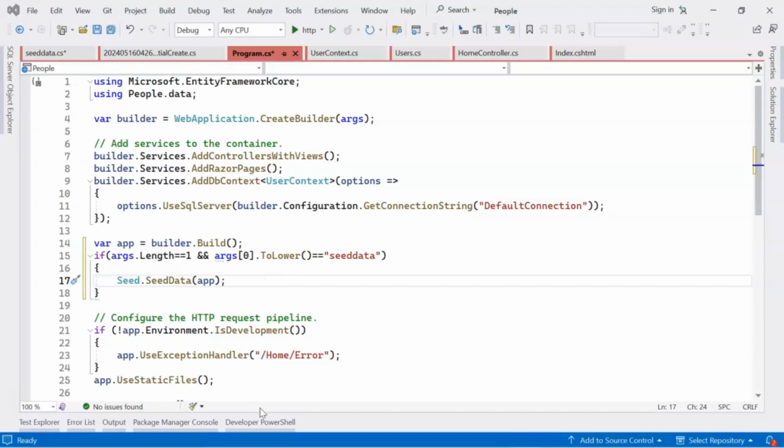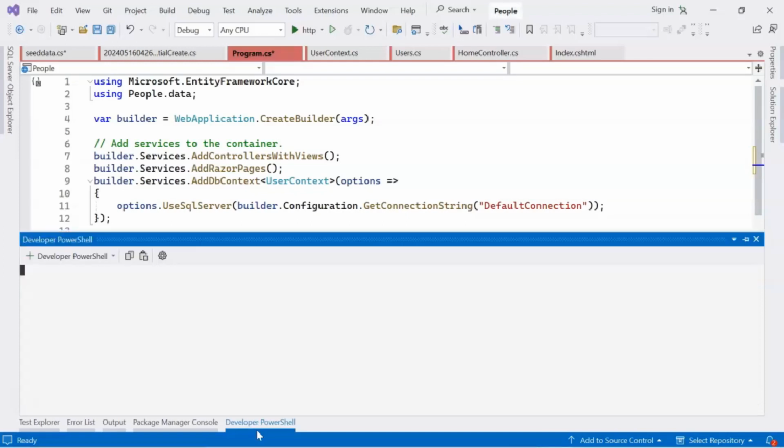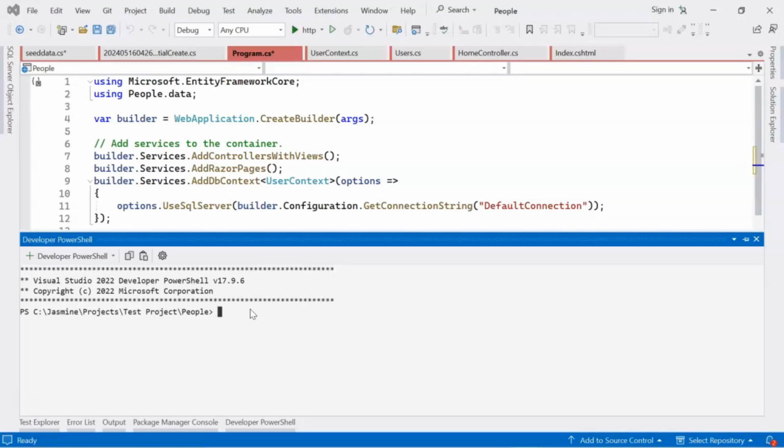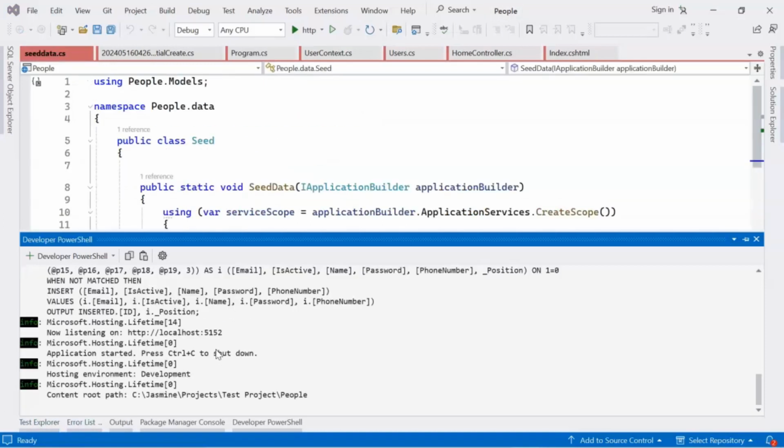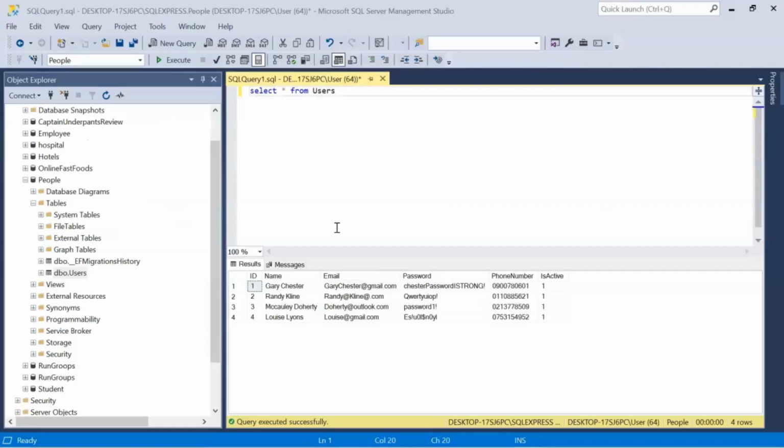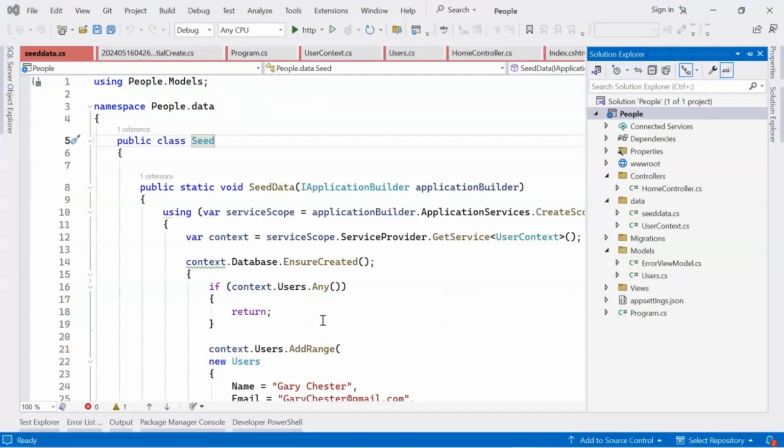So let's run. We need to use developer PowerShell. Here write dotnet run seed data. So our seeding is complete. Now let's check the data in the database. So here you can see the data. It has come from the seed data. So we have built our database. Our database has data. Now we can start doing the coding.